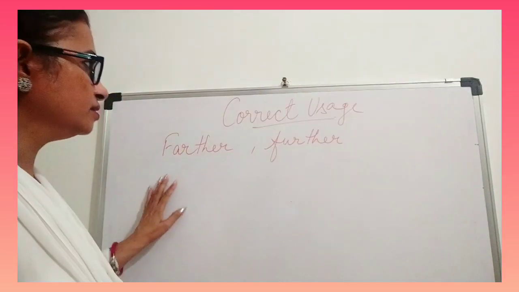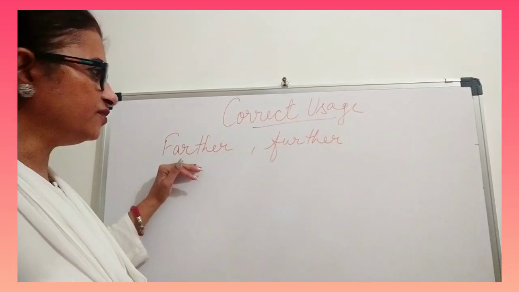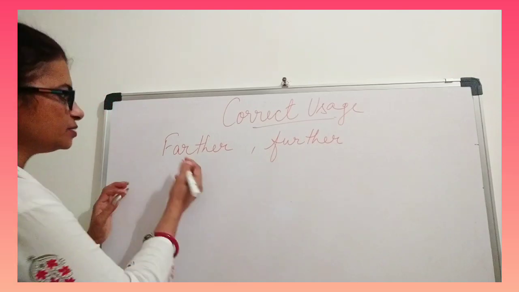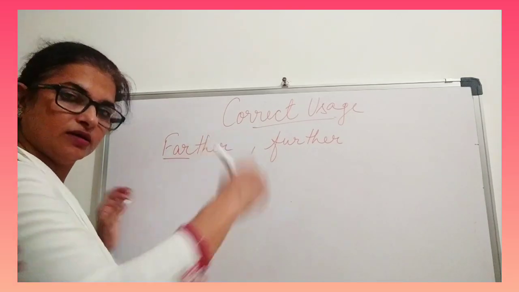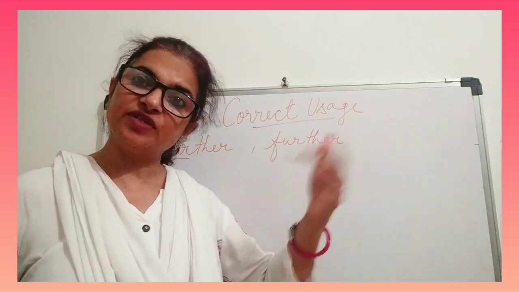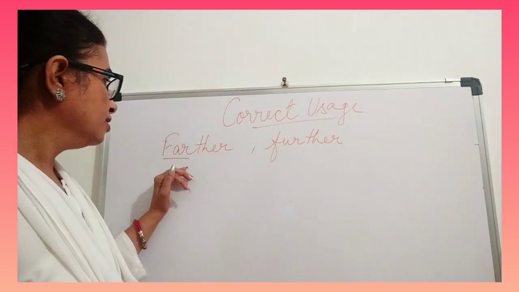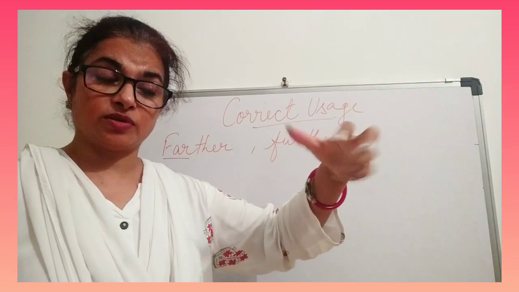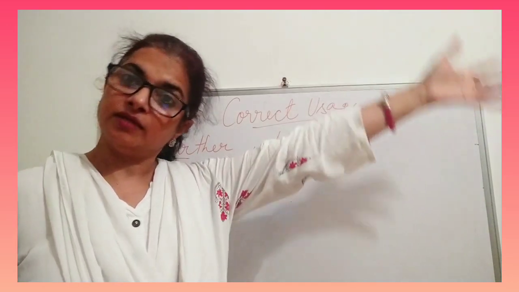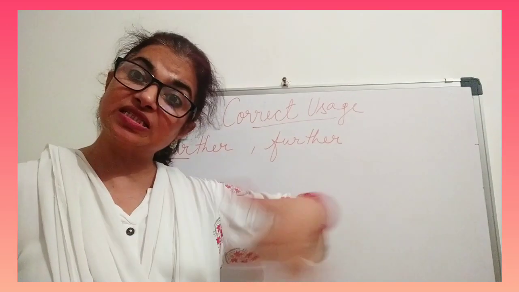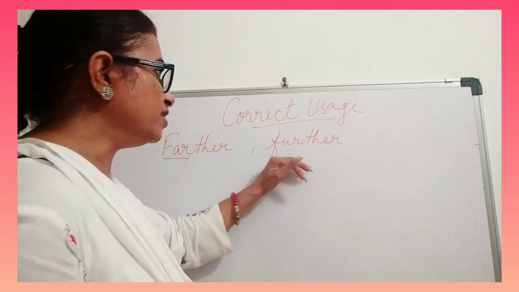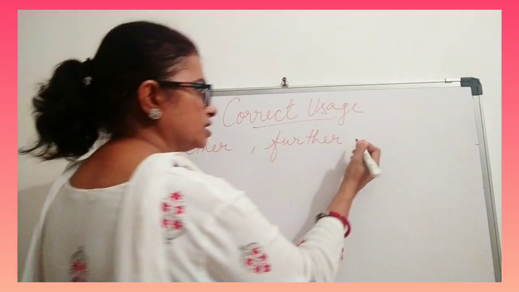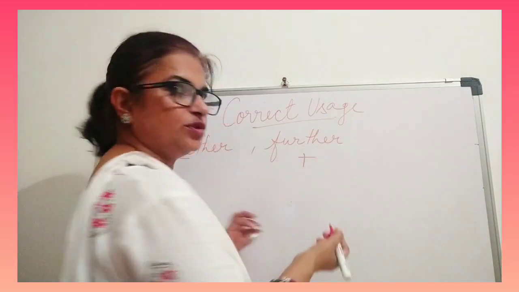Now let's look at some correct usage of these types of adjectives. For example, farther and further. See the spelling, F-A-R, far means distance, in terms of distance. Like farther, my house is farther than his. That means far in terms of distance. It's quite far. Further, just next, in addition to. So this means in addition, something which you can add.